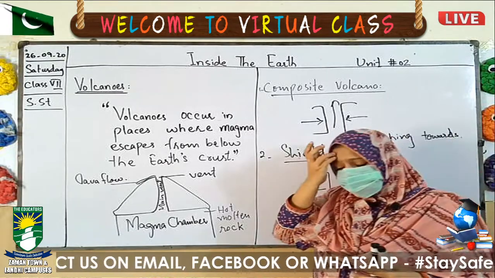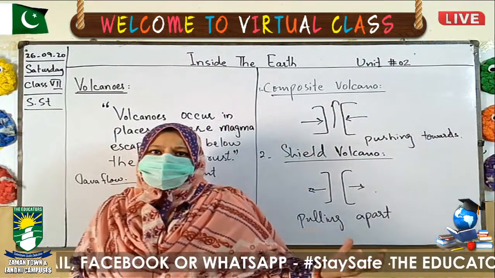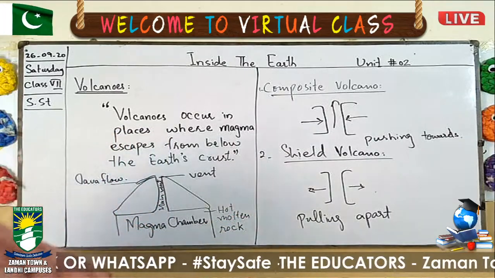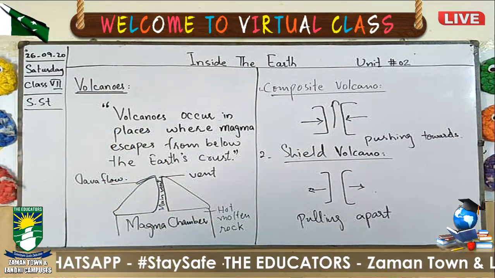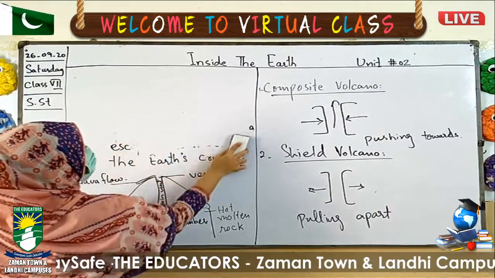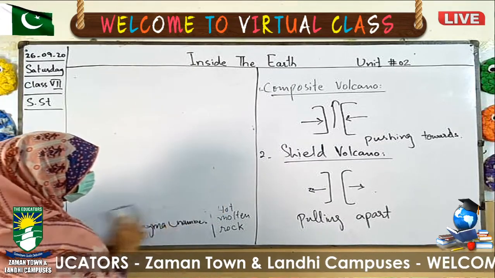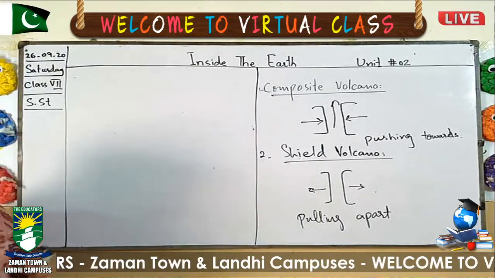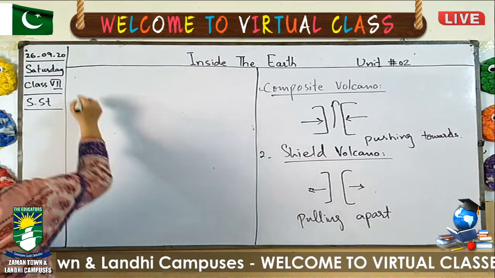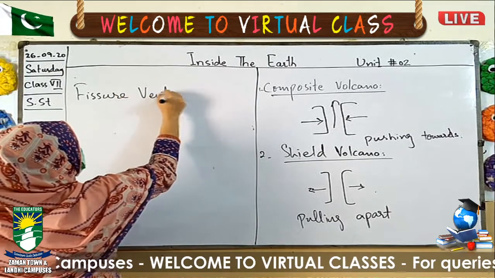The rarest type of volcano is the fissure vent volcano. This is the third type.